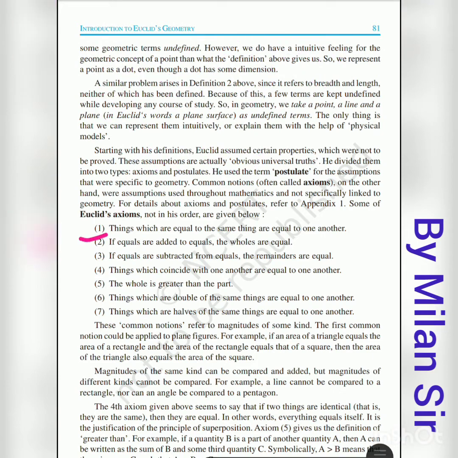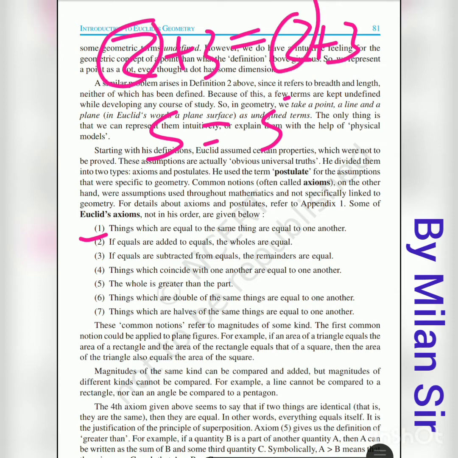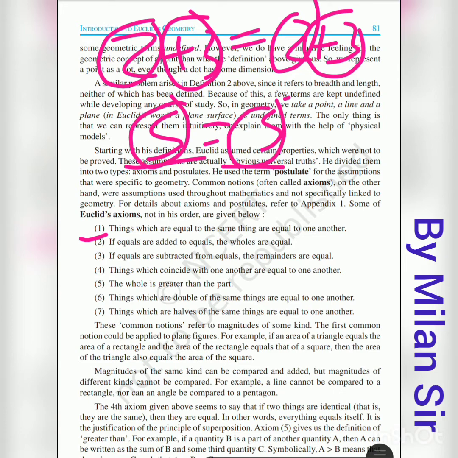Then the second one, if equals are added to equals, the wholes are equal. That means if we have 2 equals 2, and on both sides we add 3, then we get the same answer, 5. First of all we have equals, 2 equals 2, after that we add equals, that means plus 3 on both sides, so we get the same answer. So when equals are added to equals, the wholes are equal, that means this 5 equals 5. So 3 is added to 2 on both sides, so we get the same answer, that means our wholes are equal.